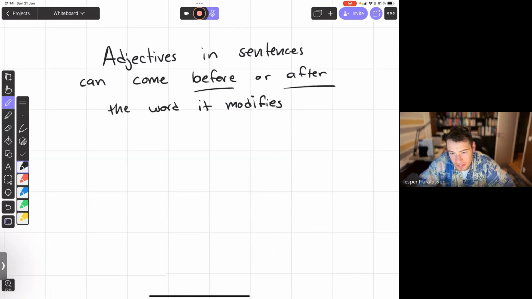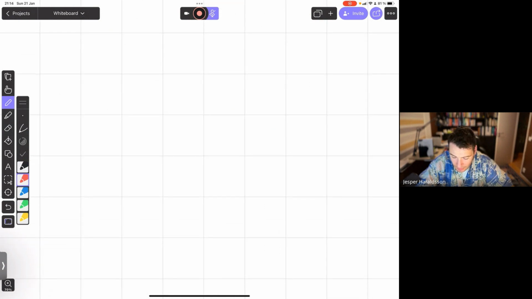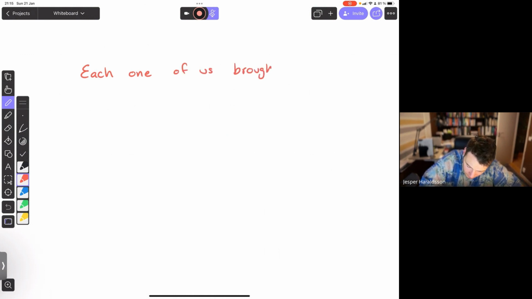In this case, I'll write down a slightly bigger sentence, so you can really see how they align up, and I'll try to leave some space between them. Each one of us brought used books for the auction.